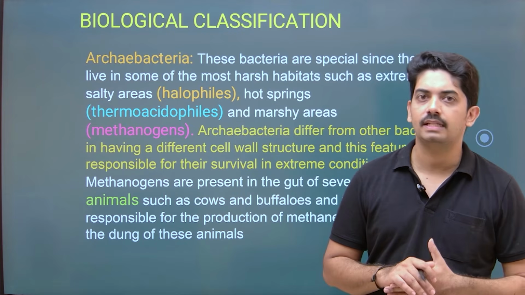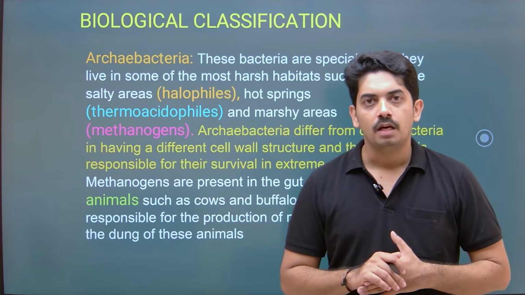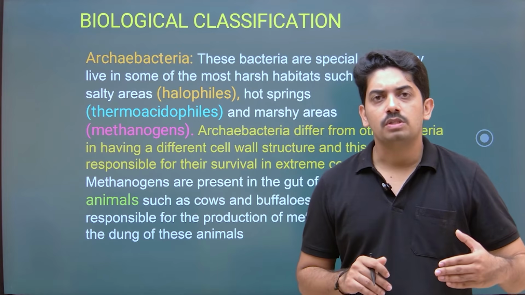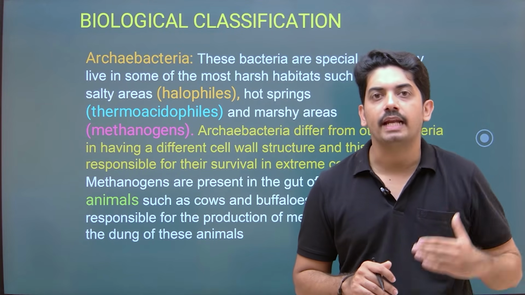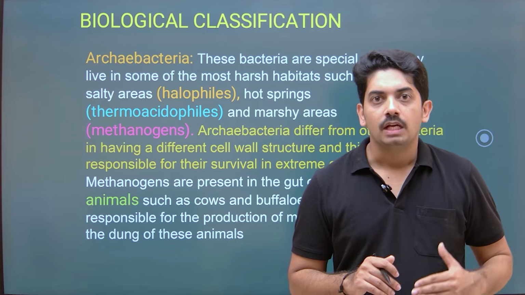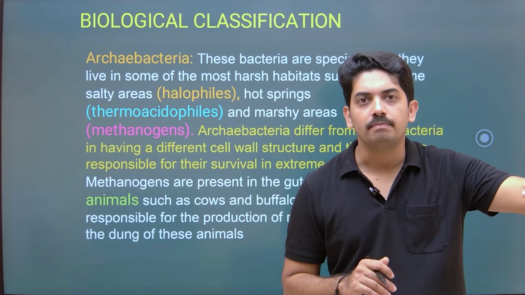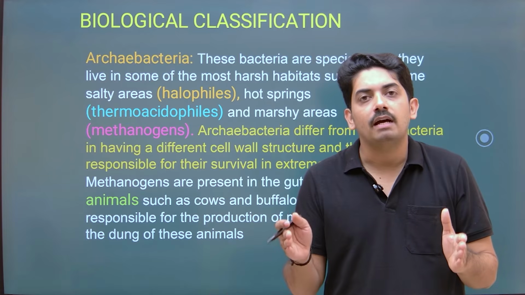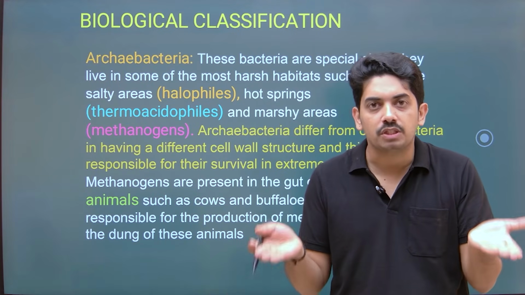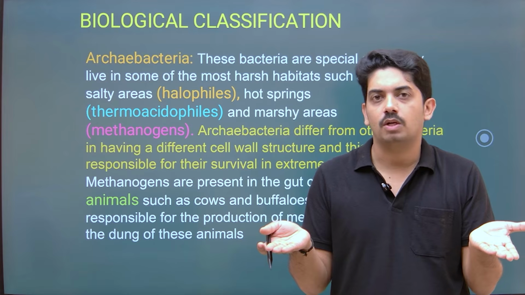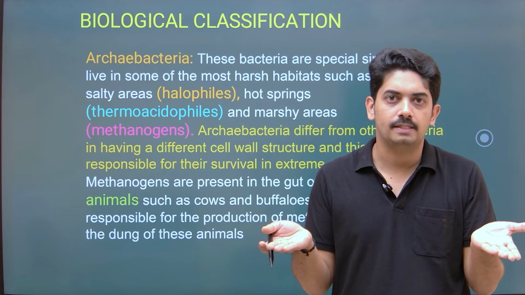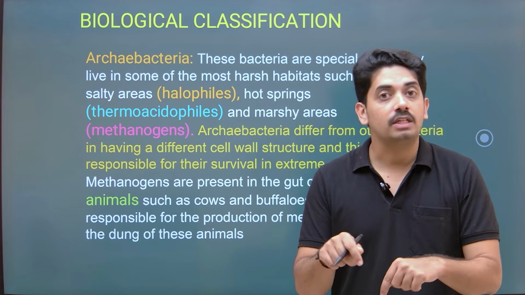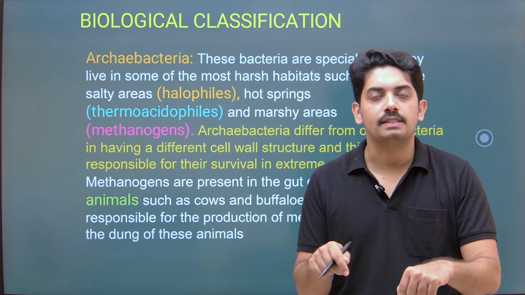Thermo means something related to temperature. Now, if they are adapted to survive in extreme high temperature and extreme low temperature, a hot spring has extreme high temperature, snow has extreme low temperature, and if they are adapted to survive in these extreme conditions, then they are called thermoacidophils. One more term is added in that, acidophils.